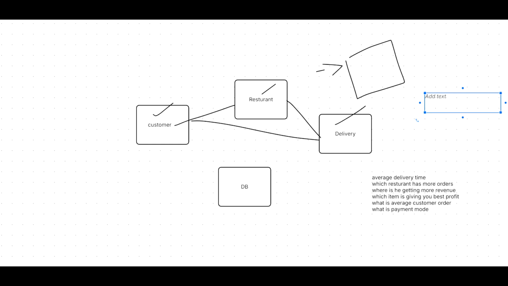Who will get it? See, the data is in the delivery side. It is with the customer, it is with the restaurant, right? Now this particular data.